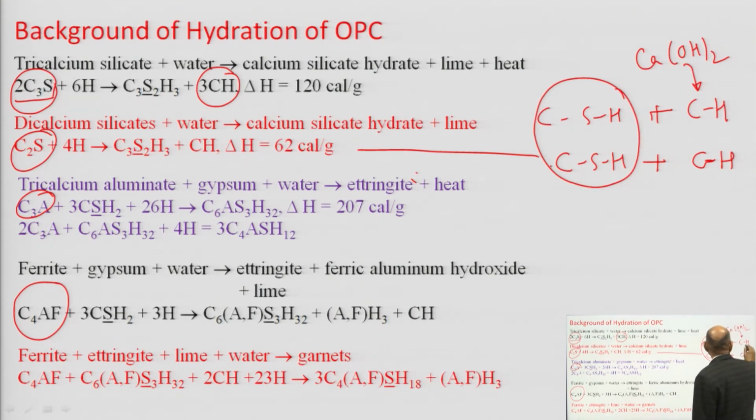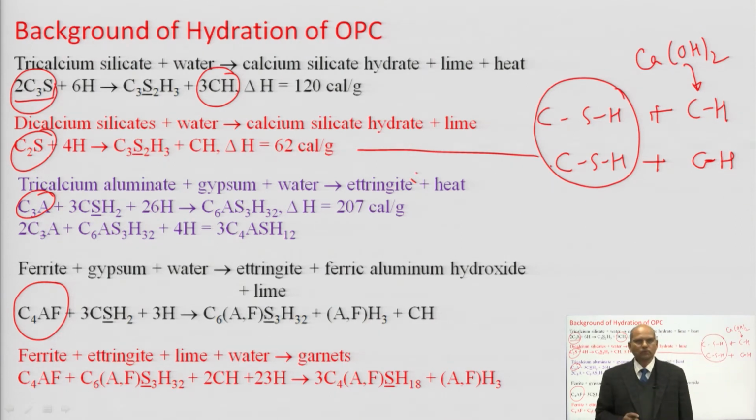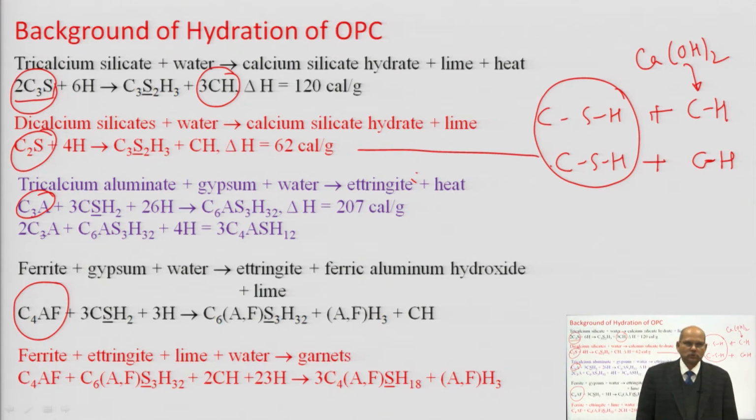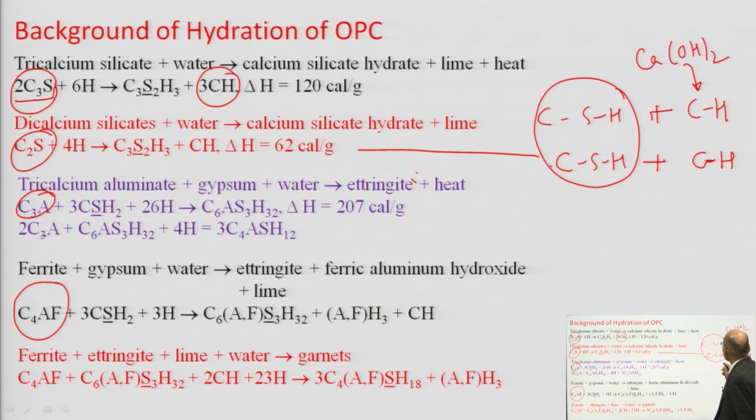But the problem is with calcium hydroxide. Calcium hydroxide has some good properties, like a high pH, because this is chuna, calcium lime. The pH is above 13. But it has drawbacks: it does not give any cementing properties, and in the presence of water there are chances of leaching.